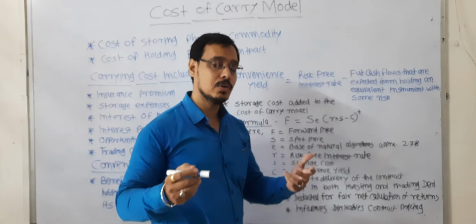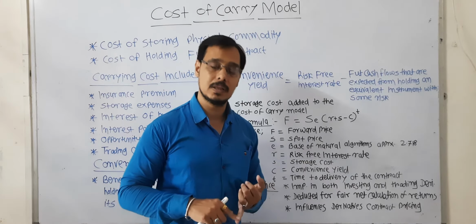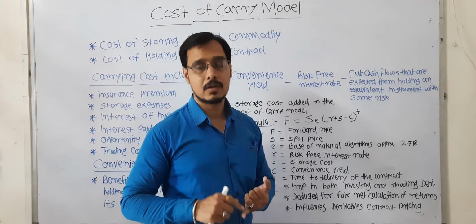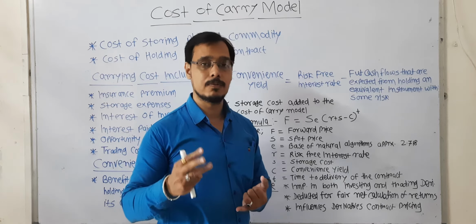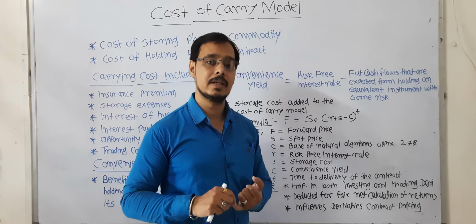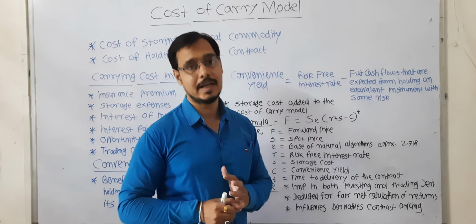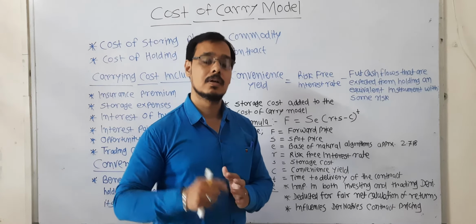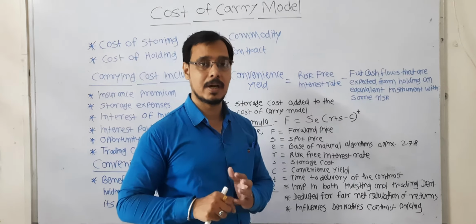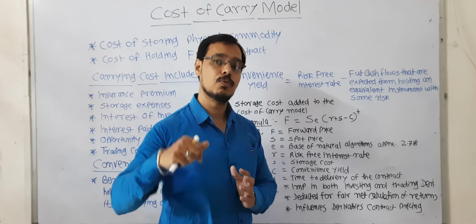So what is time to delivery of the contract? The future contracts will be of the same month. For example, this is the starting of September. So there will be three types of future contracts. Same month contract, which will have expiry on the last Thursday of September. Then next month contract, that is October, which will have expiry on the last Thursday of October. And next is the far month.